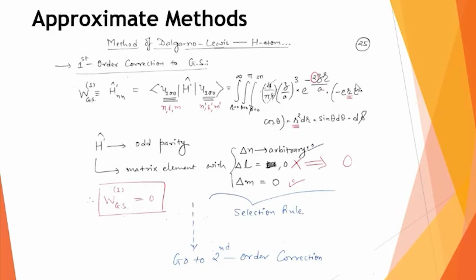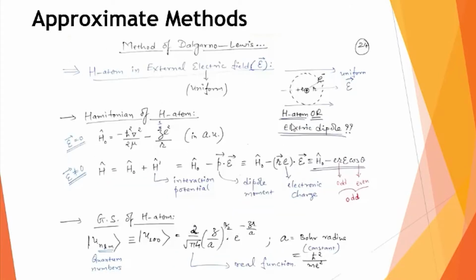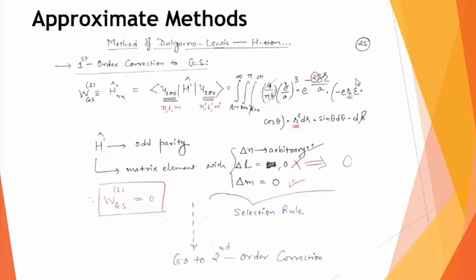Whenever you are considering the electric dipole interaction, don't forget here h dash is because of the electric dipole interaction with the uniform electric field, then following this rule for the parity, we can decide which values for the change in quantum numbers are allowed and which are not allowed.